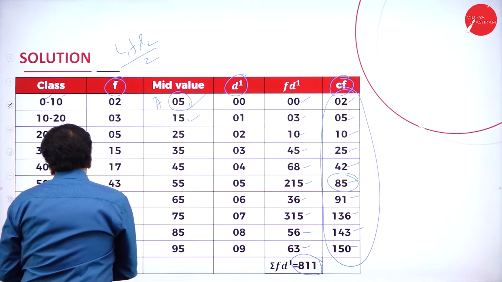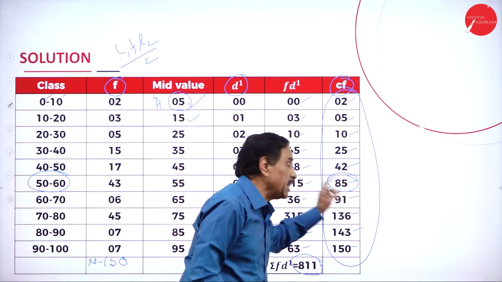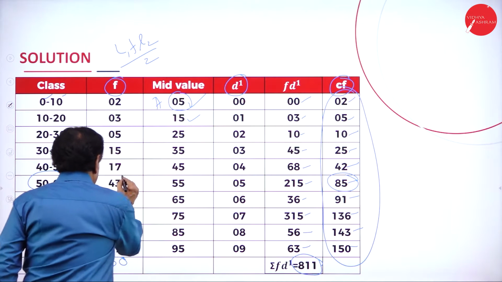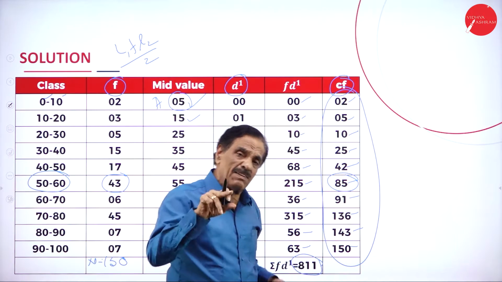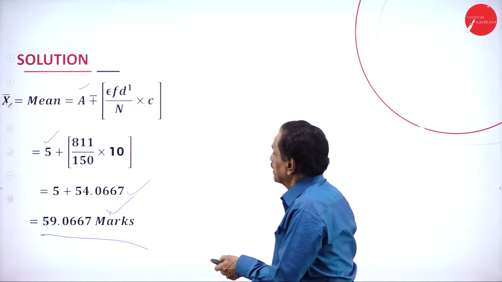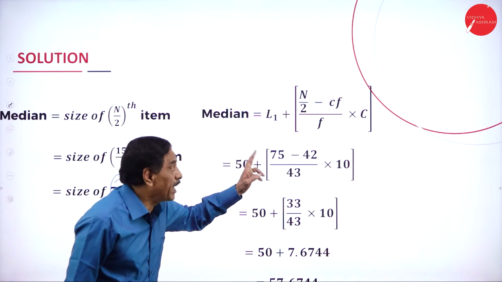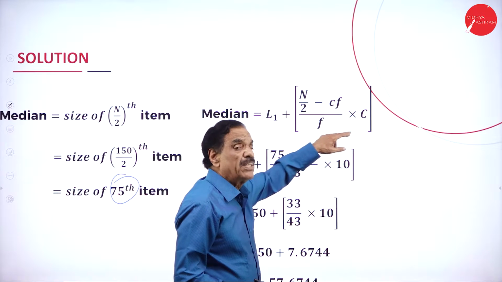This range is the 50 to 60 range. This is your CF, and this is your frequency. Your frequency is 43. I'll tell you the formula, then I'll explain. Median is equal to L1 plus n by 2 minus CF over F into C.